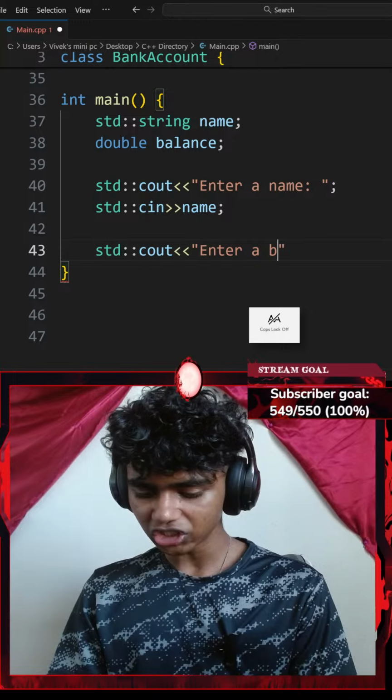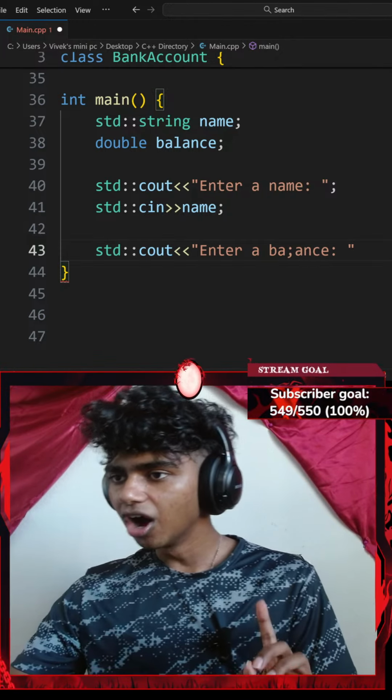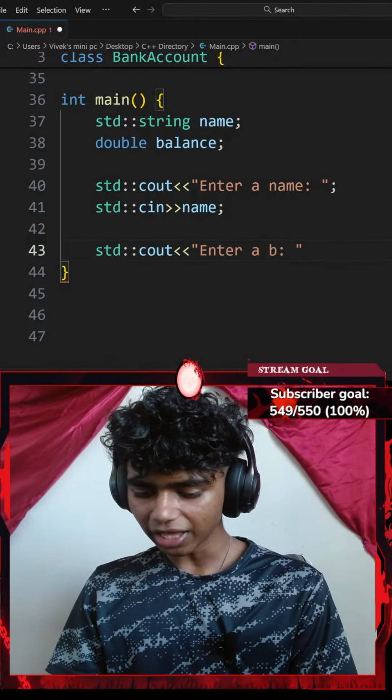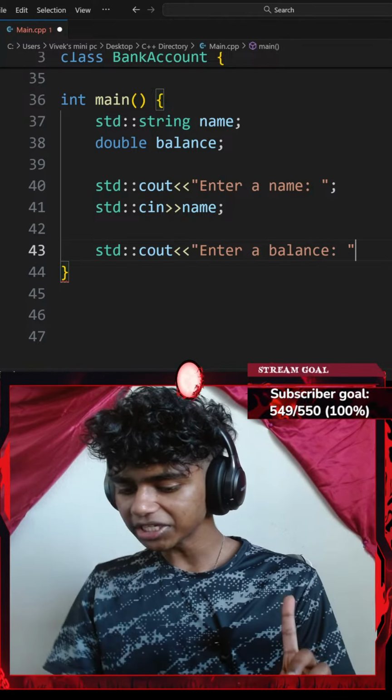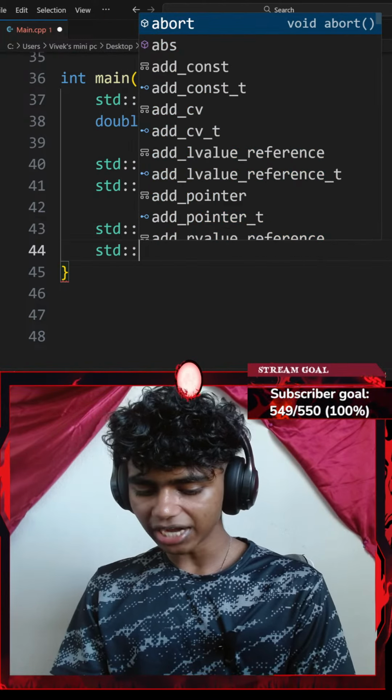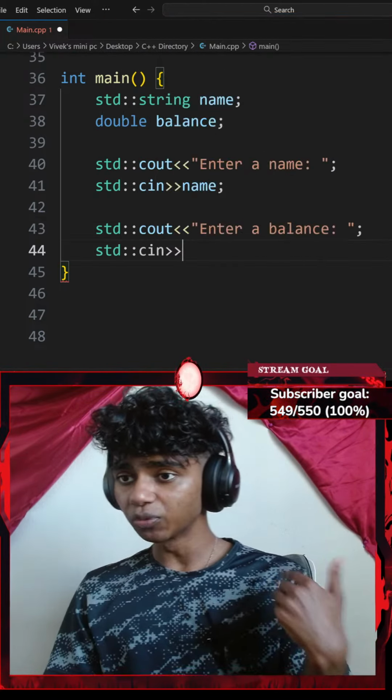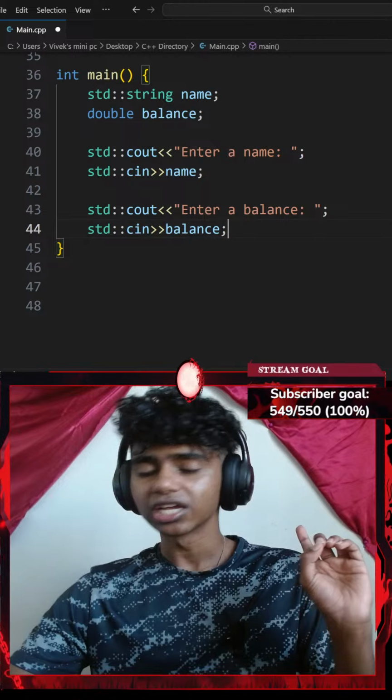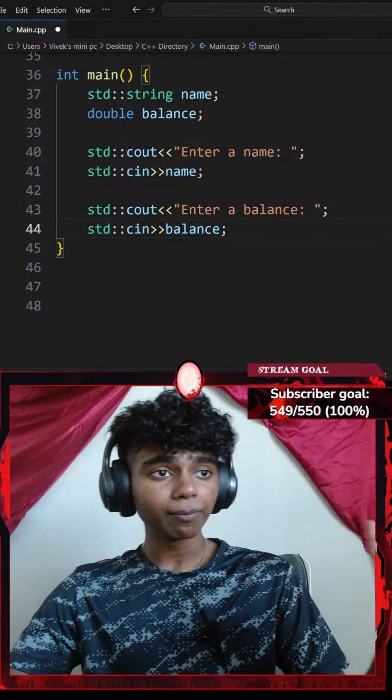Okay, let's go with enter a balance. There we go, ending with a semicolon, and then let's go ahead and add a standard console input with an extraction operator. I want to extract my balance variable. Okay, perfect. Next up, it says create a bank account object.